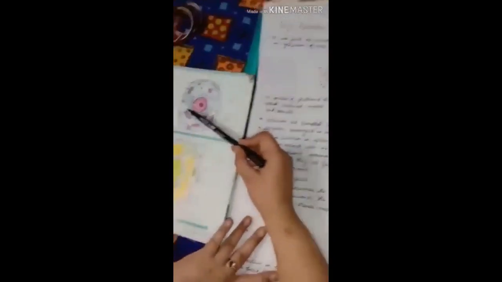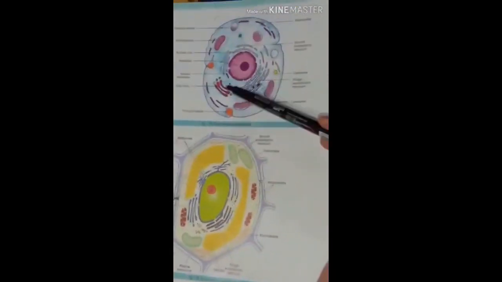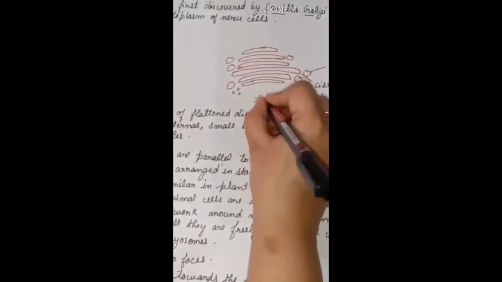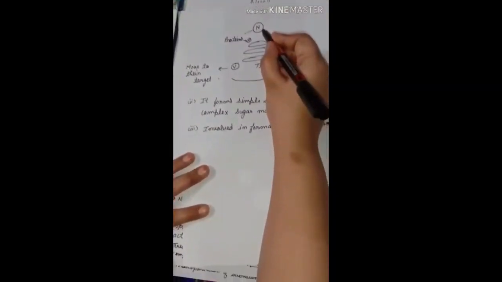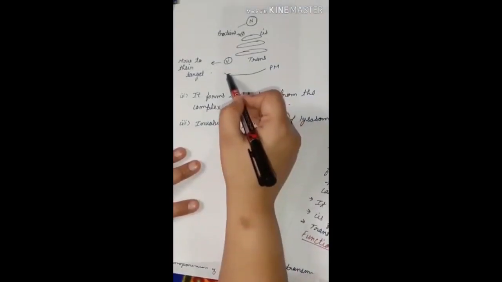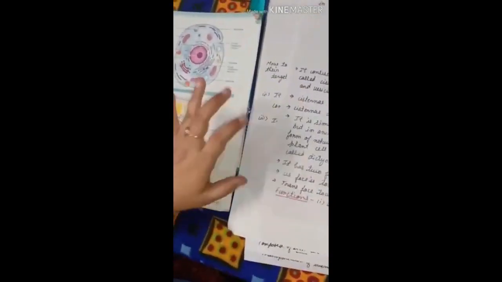Okay, now the next thing: we have two faces of the Golgi apparatus. One face is towards the nucleus, another face towards the plasma membrane. The face that is towards the nucleus is called the cis face. For example, here it is the nucleus. The face towards the nucleus is called the cis face, and the face towards the plasma membrane is called the trans face. Okay, now the most important thing,